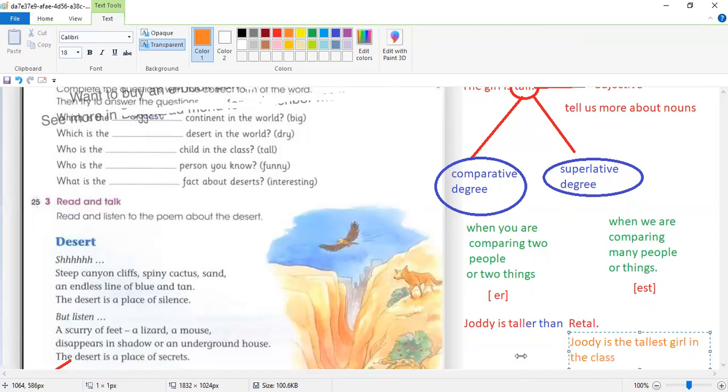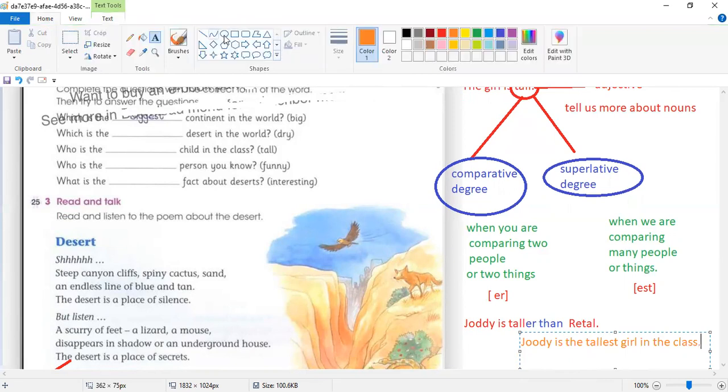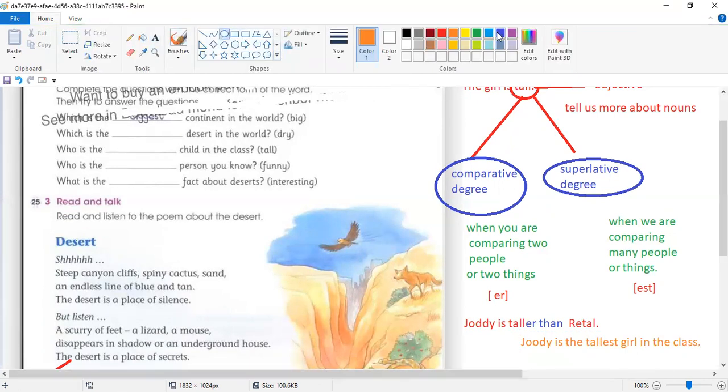We have 28, 29 students. So we say Judy is the tallest girl in all the class. Now you're comparing Judy with all the people in the class. Notice that we added est here, but there is no word than.